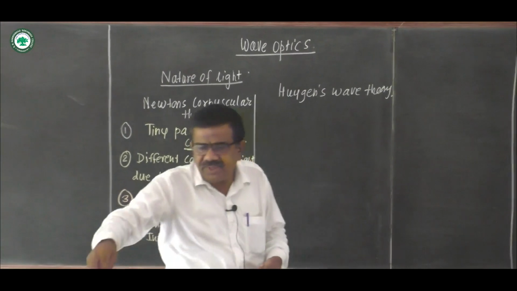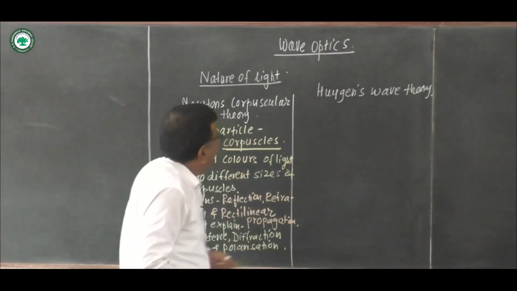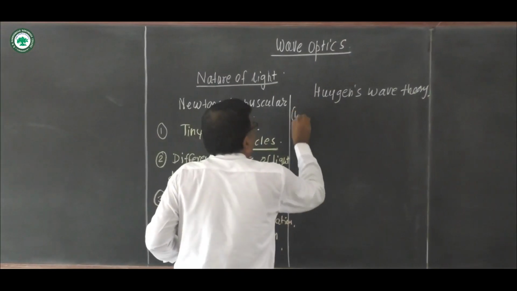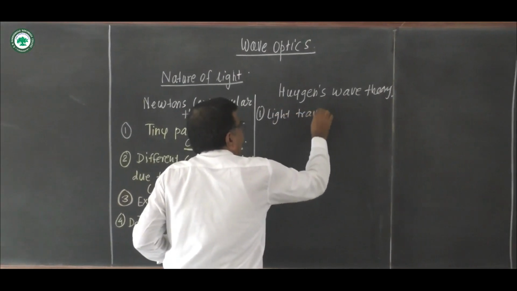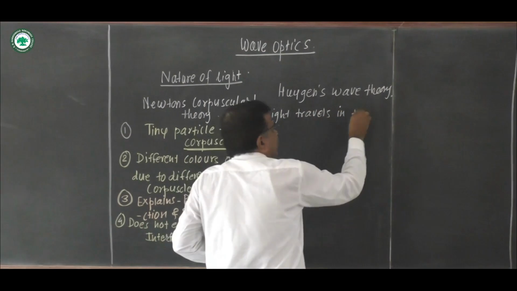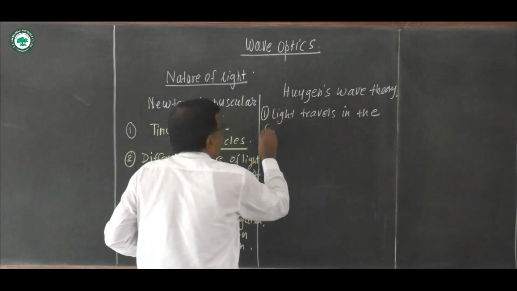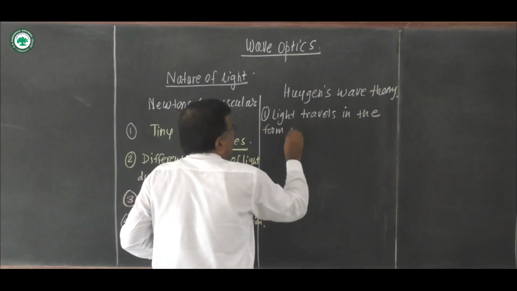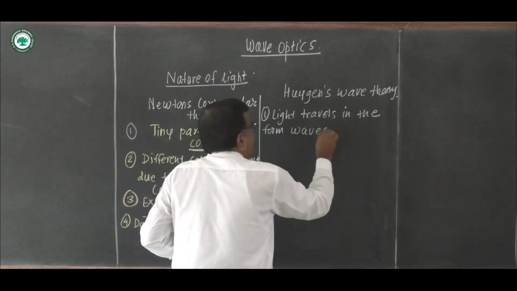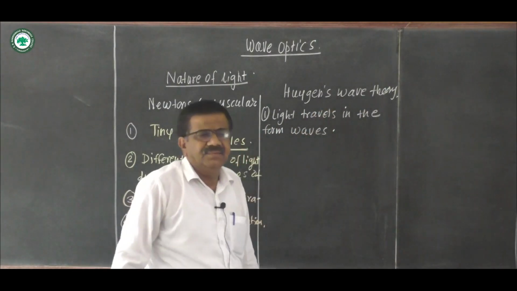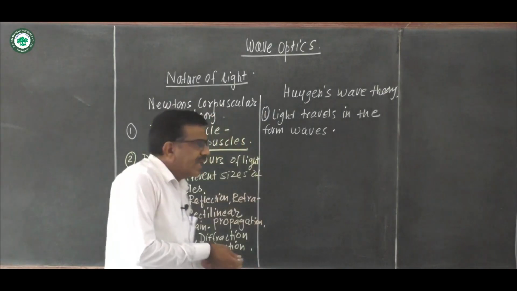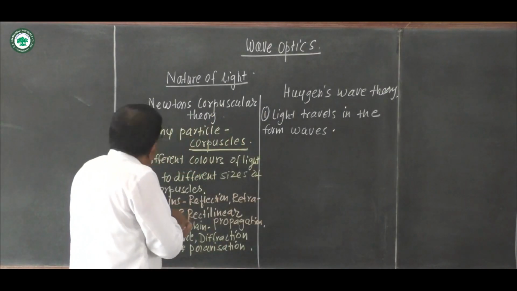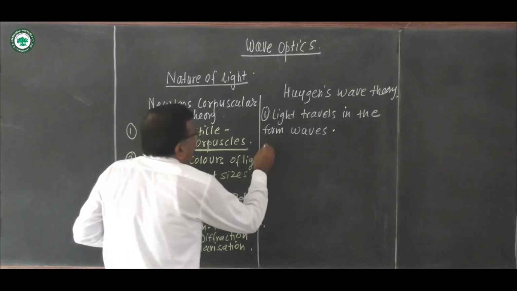According to Huygens wave theory of light, light travels in the form of waves in all directions with the speed of light. Different colors of light are due to different wavelengths of light.